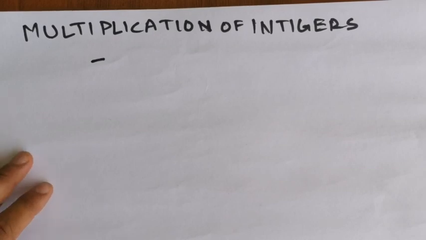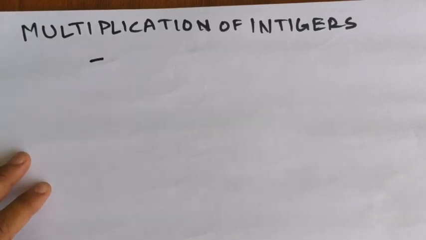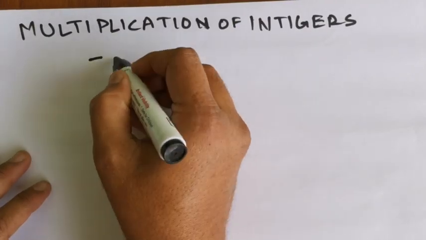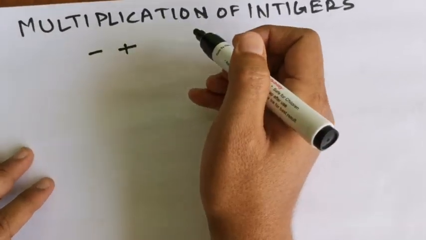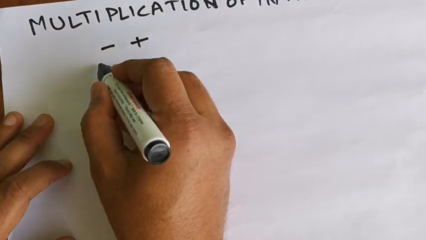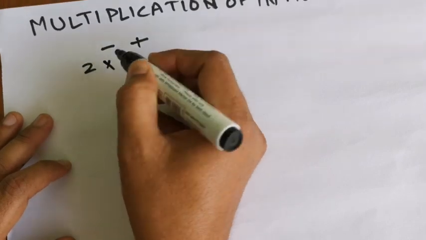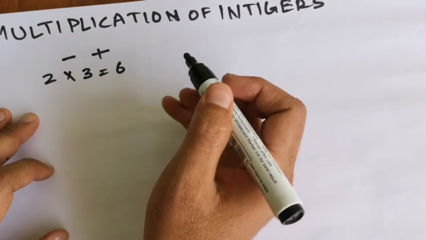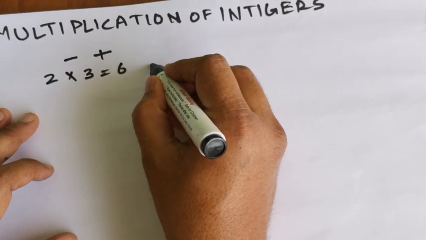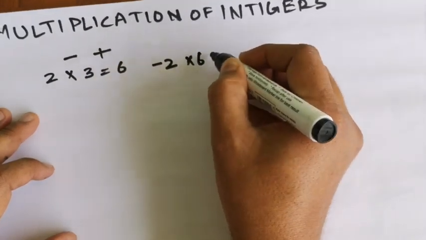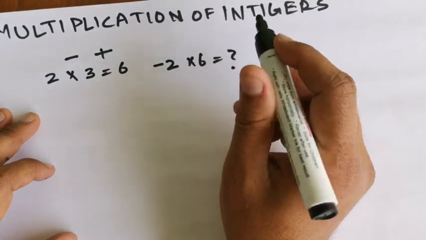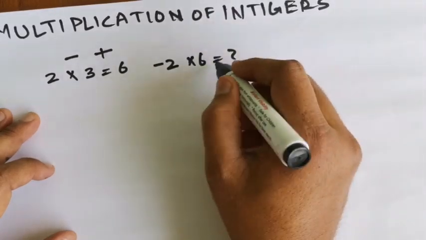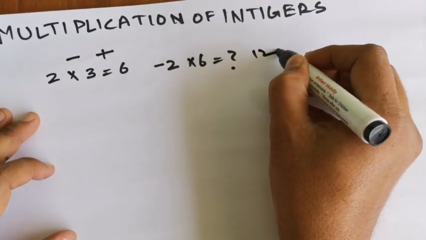In multiplication of integers, we have to take care of only the signs, that means the negative sign or positive sign. I'm telling you what that means. We know that 2 into 3 equals 6. That is easy. But what will happen if there is minus 2 into 6? What will be the answer? We obviously know that it is multiplication, so it will be 12 obviously. But what will be the sign?